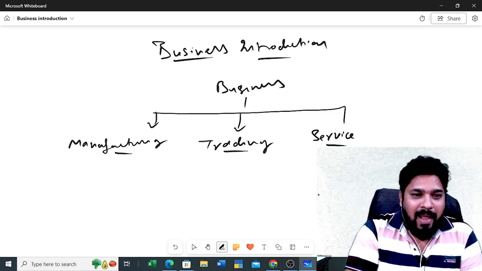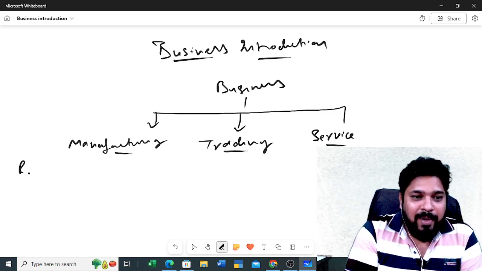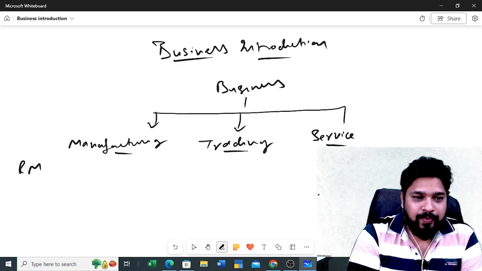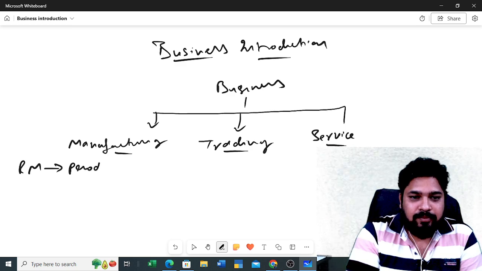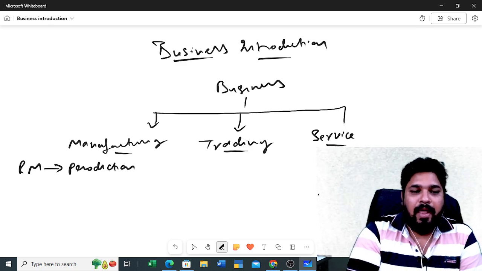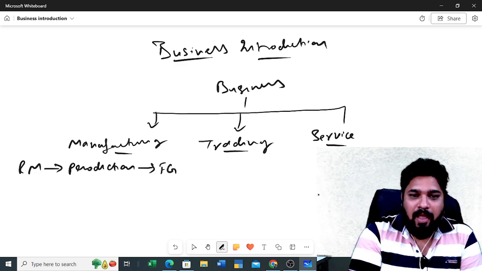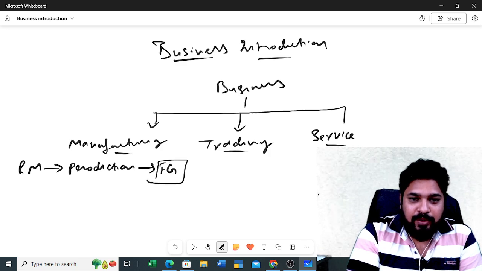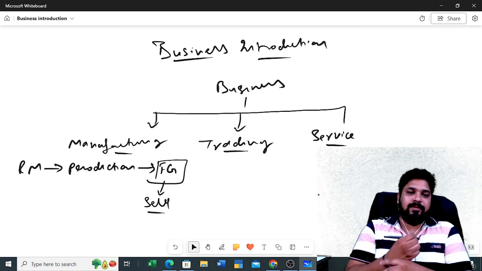Okay, in manufacturing business, we purchase the raw material. Okay, we will do production, and from this production we will get what? Finished goods. These particular finished goods we will sell into the market, right?